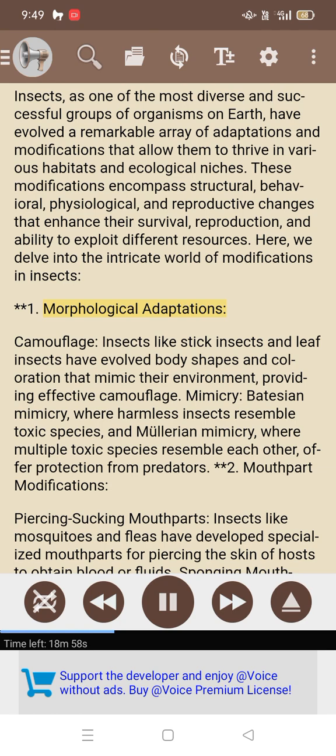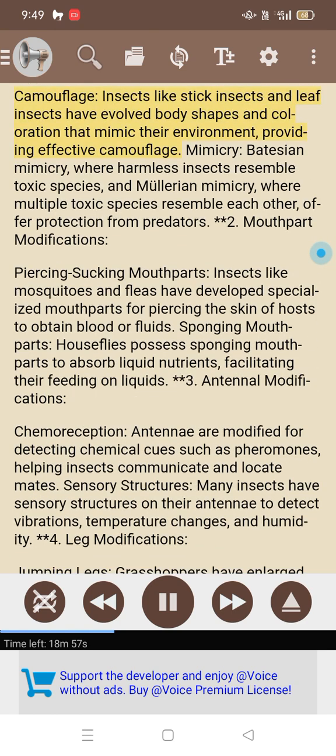1. Morphological adaptations. Camouflage. Insects like stick insects and leaf insects have evolved body shapes and coloration that mimic their environment, providing effective camouflage. Mimicry. Batesian mimicry, where harmless insects resemble toxic species, and Müllerian mimicry, where multiple toxic species resemble each other, offer protection from predators. 2. Mouthpart modifications.